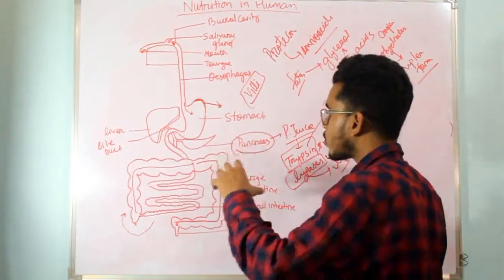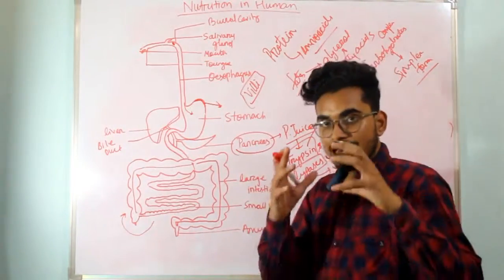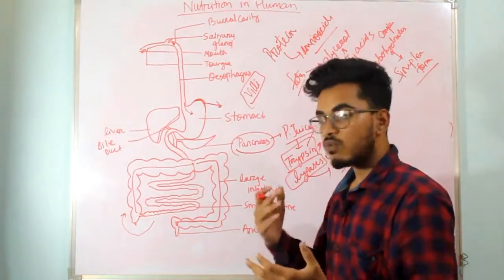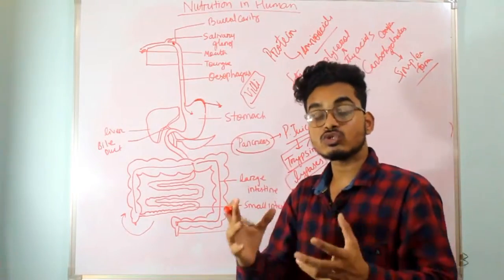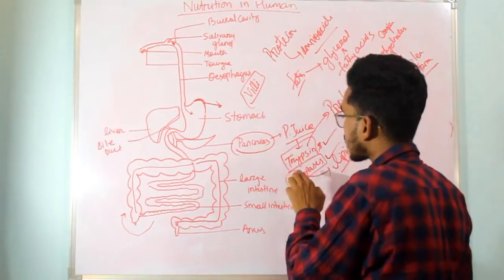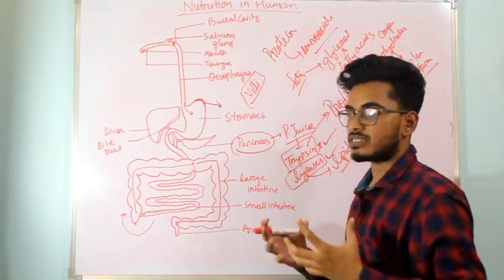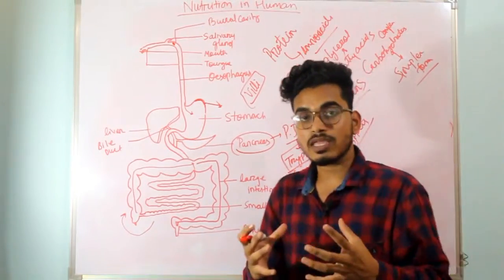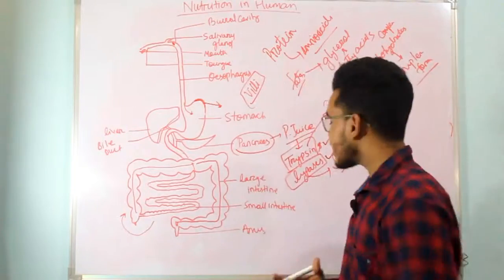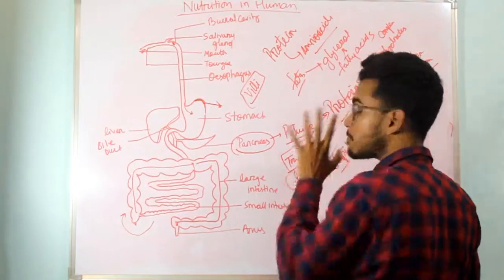So let us move on to the pancreas. The pancreas secretes the pancreatic juice. So what does the pancreatic juice contain? Pancreatic juice contains trypsin and lipases. Trypsin is an enzyme that helps in breaking down the proteins.